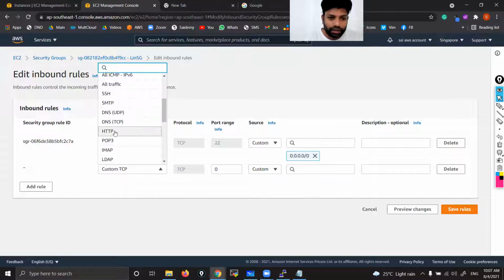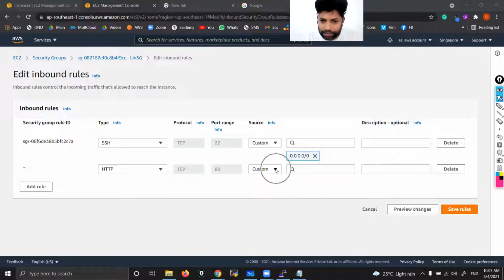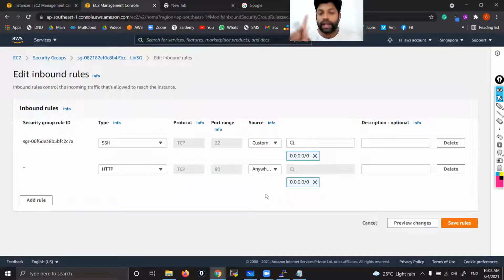When you select HTTP, by default it will take the port, that is 80. That's the default one. Now you customize the source. Keep it Anywhere IPv4, which means everyone can access. You might be wondering what Anywhere IPv6 is. That is related to IP network classes, which I will explain in depth later. As of now, choose Anywhere IPv4 so that everyone can access your website.